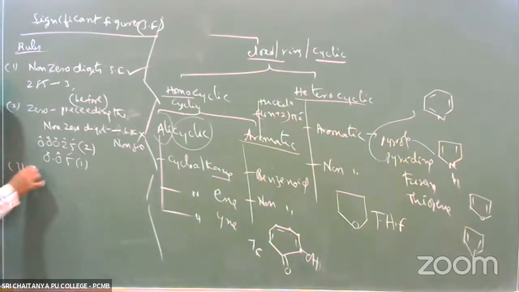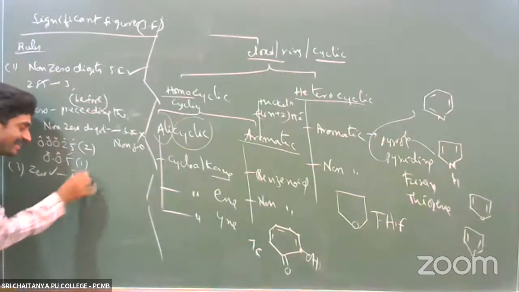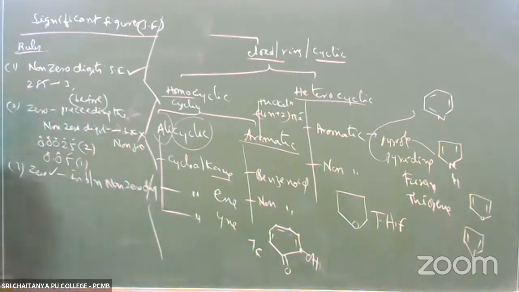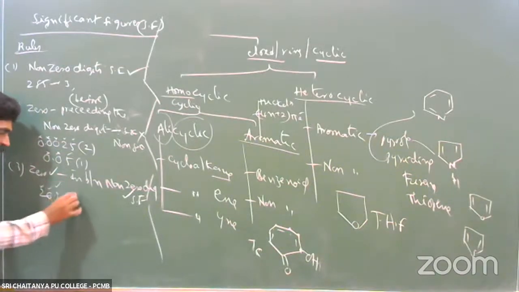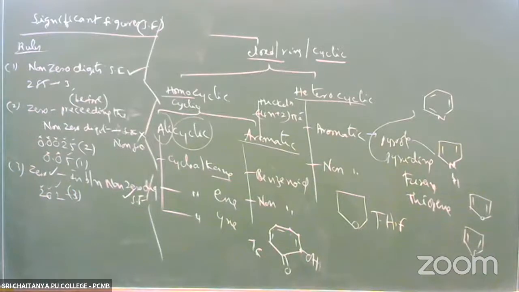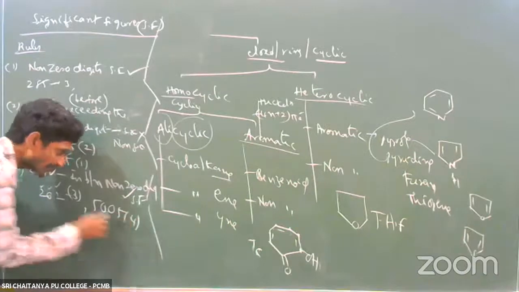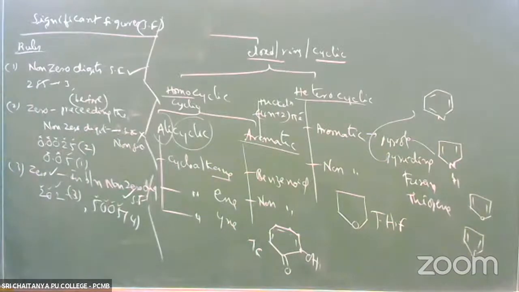If the zeros are present in between the non-zero digits, those are significant. For example, 2.02 is there. The 0 is present between two non-zero digits, so the zero is also significant. There are 3 significant figures. Or if it is like 5 0 0 5, how many significant figures are there? 4. So these zeros are significant because they are present between two non-zero digits. All are significant like that. Next, the zeros are present.